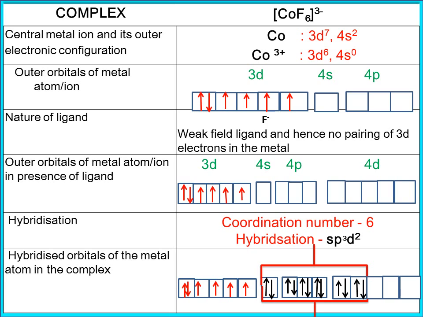So what does the atom do? It takes the orbital from 4d. That means 4s, 4p and 4d orbitals are involved. You will have 1 s orbital, 3 p orbitals and 2 d orbitals involved. You will have sp3d2 hybridization with the coordination number 6.